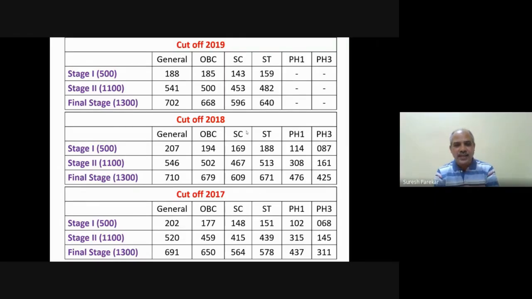For 2018 also the situation is the same, the cutoffs are about 50 to 55% marks. 2017, in the same fashion. If you see the marks, 702 for 19, 710 for 18, and 691 for 17 are very close to each other.